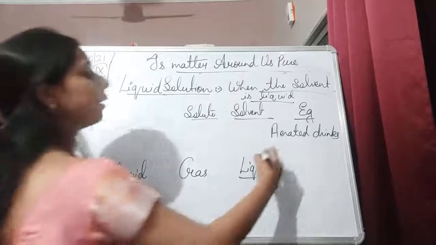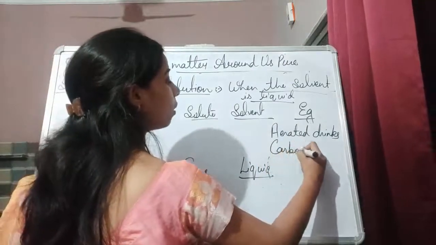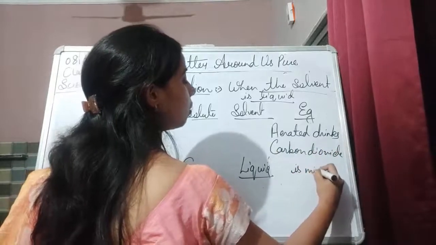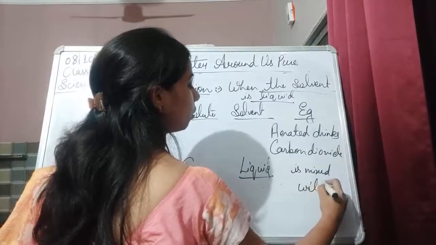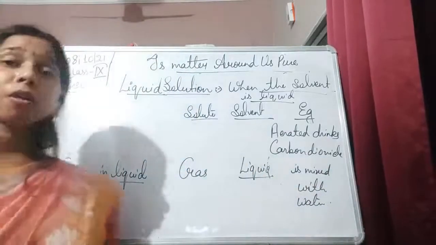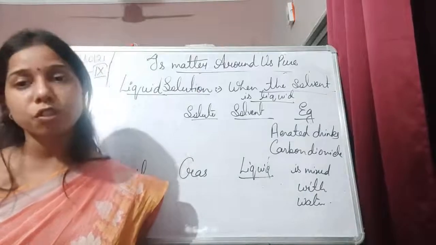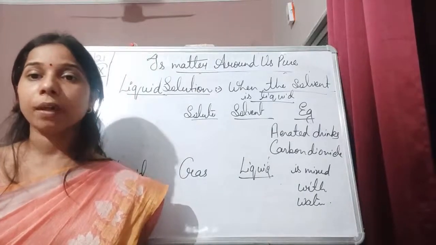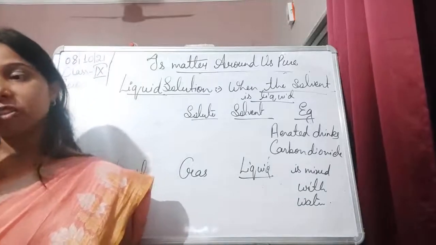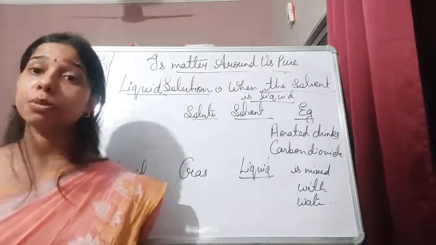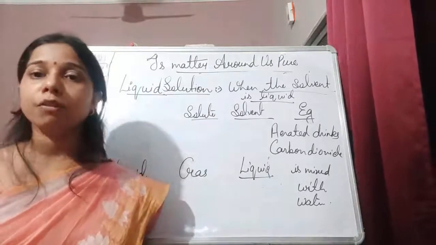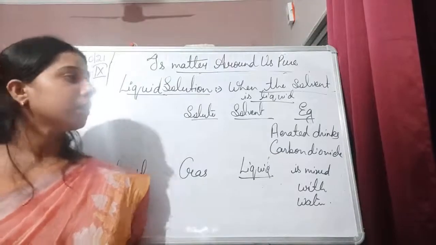So here what happened? Carbon dioxide is mixed with the water, with the soda. See, carbon dioxide gets easily dissolved in the water. Oxygen also gets easily dissolved. The aquatic plants and aquatic animals get the oxygen from the water itself. That oxygen remains dissolved in the water. So that is also an example of gas in liquid, in which the amount of the solute, the gas, is lesser than that of the other one.